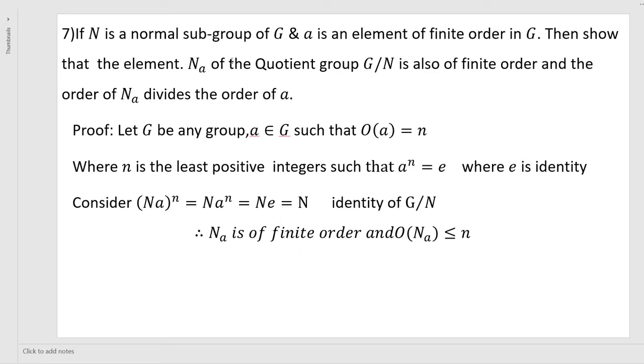Next, if N is a normal subgroup of G and A is an element of finite order in G, then show that the element Na of the quotient group G by N is also of finite order and the order of Na divides the order of A.